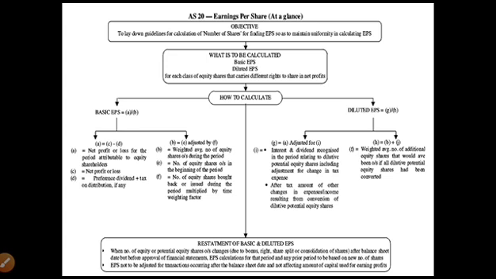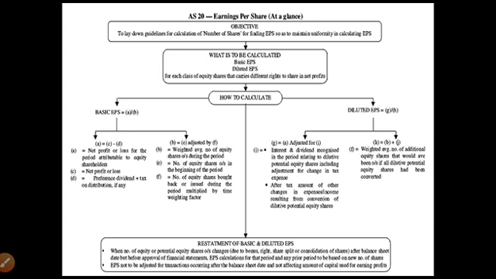Potential equity shares are treated as dilutive when and only when their conversion into equity would result in reduction in profit per share from continuing ordinary operations. The effect of anti-dilutive potential equity shares is to be ignored in calculating diluted earning per share.